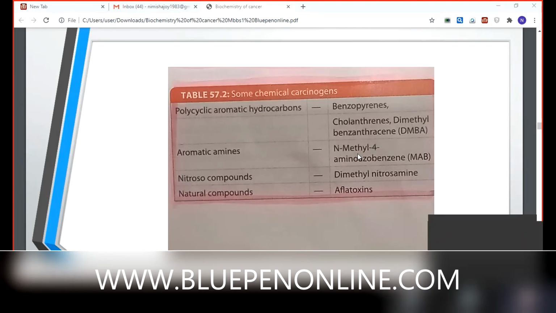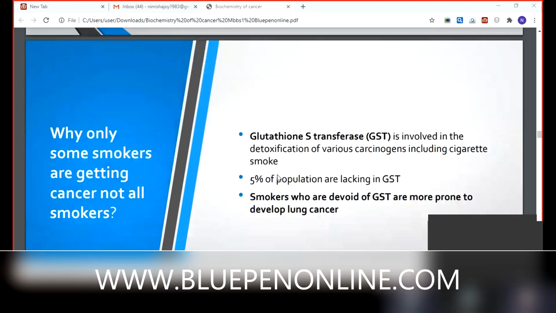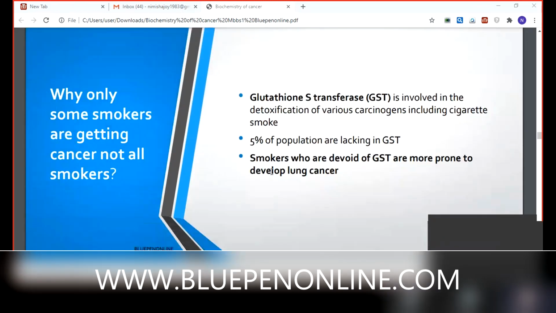We can remember benzopyrene is present in cigarettes, and aflatoxin is a toxin produced by Aspergillus flavus. It's a fungus. Then there is a question in all smokers' minds: why are only some smokers getting cancer, not all smokers? What is the reason? Do you know that reason?